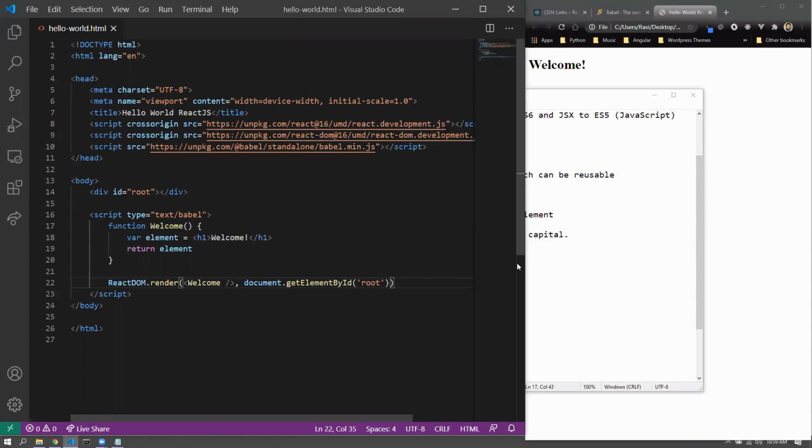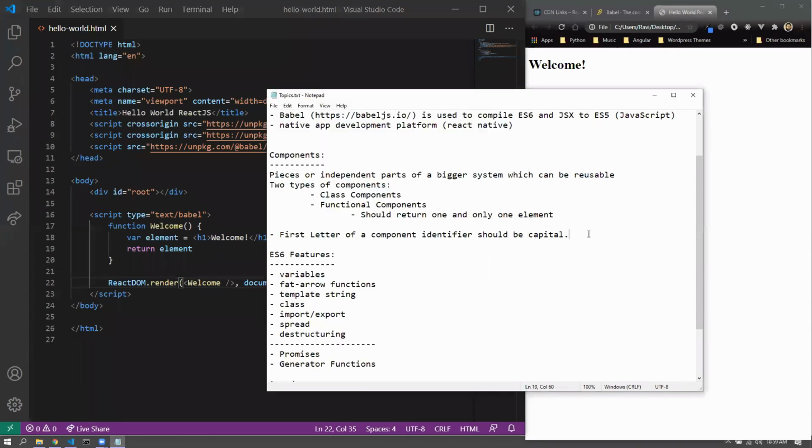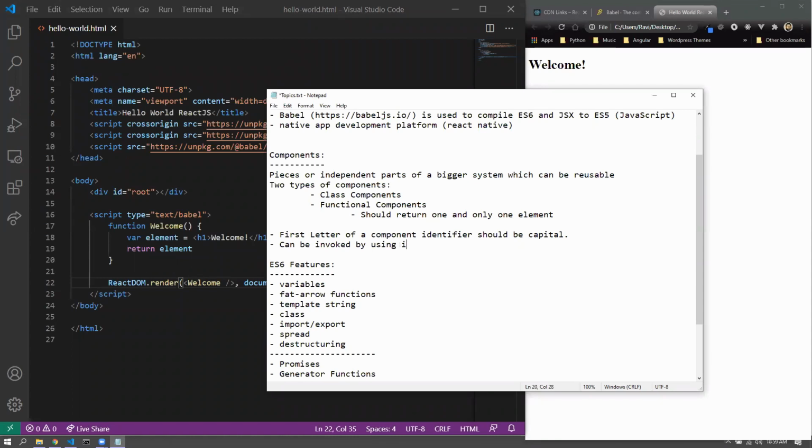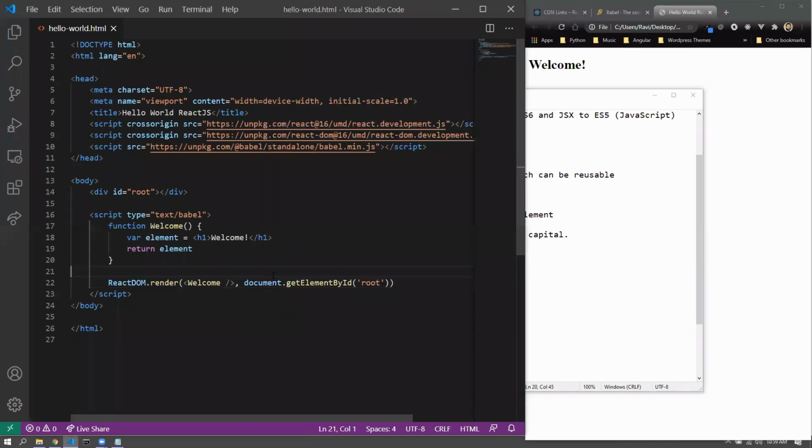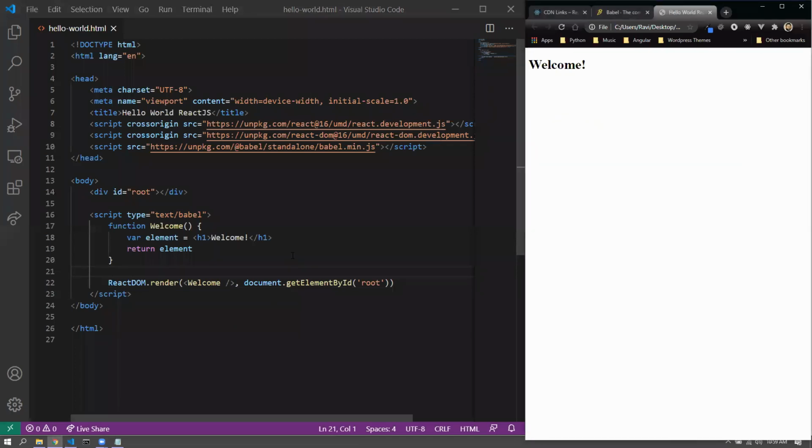That is a generic statement again: a class or functional component can be invoked by using it as an HTML tag. All right. So once I do this, and if I save it and refresh, do you think that any changes would be there in the output?